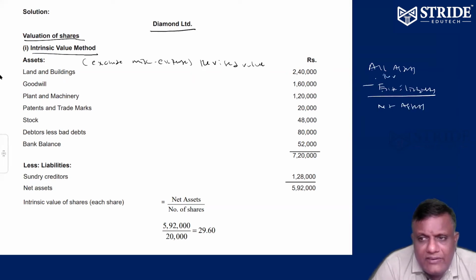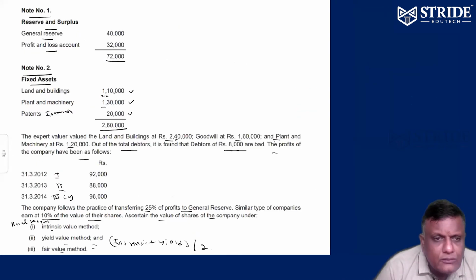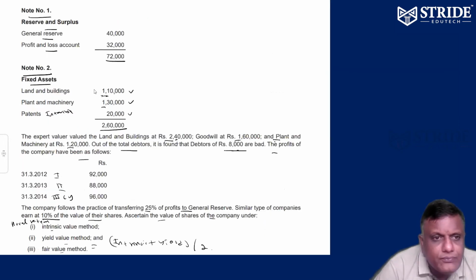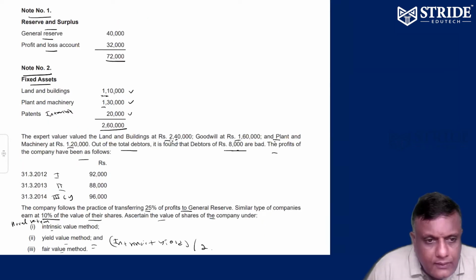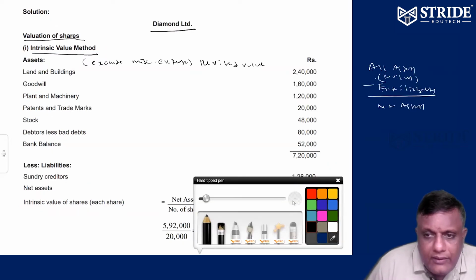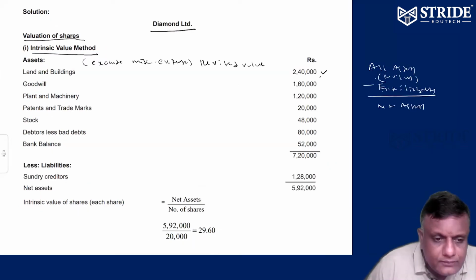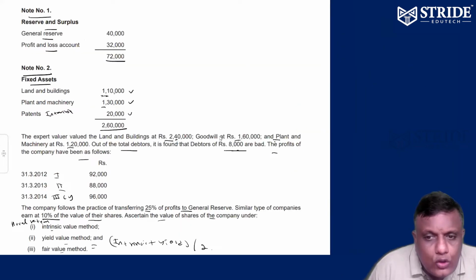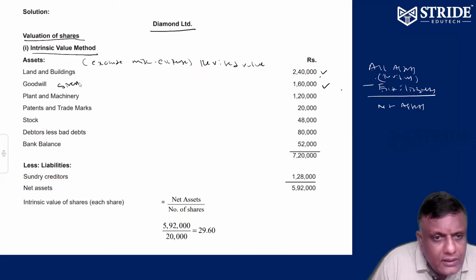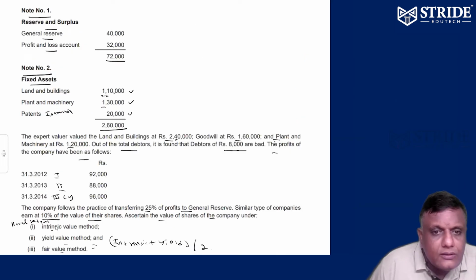Please memorize this. If a revision is given, you have to take the revised value. So goodwill 1,60,000, which is given, you can take it. Incorporation expenses are not to be taken.